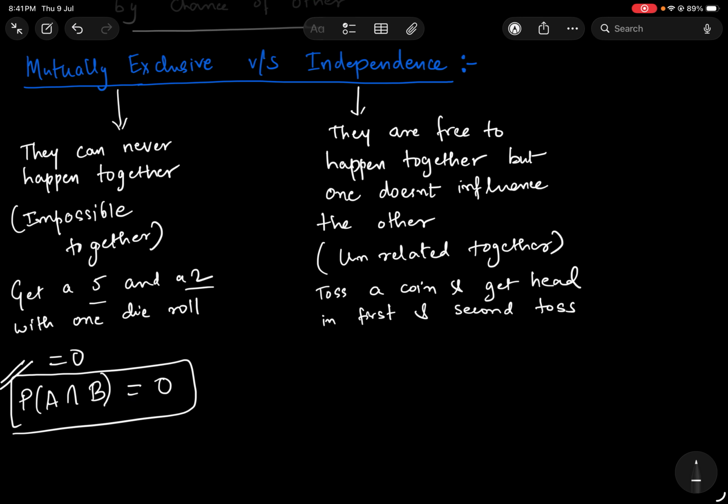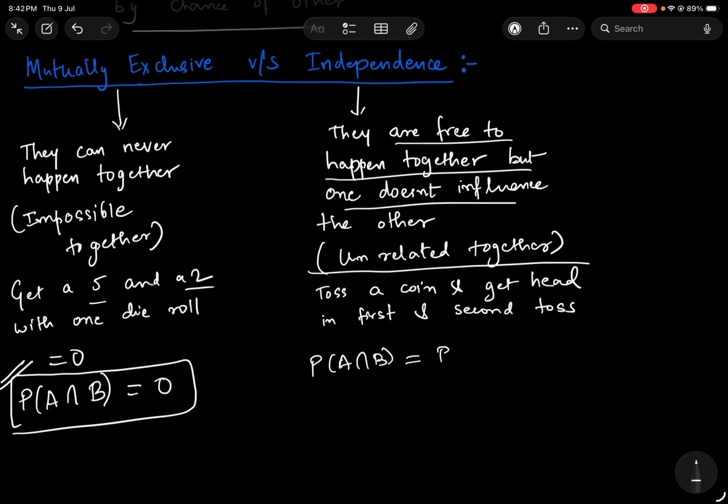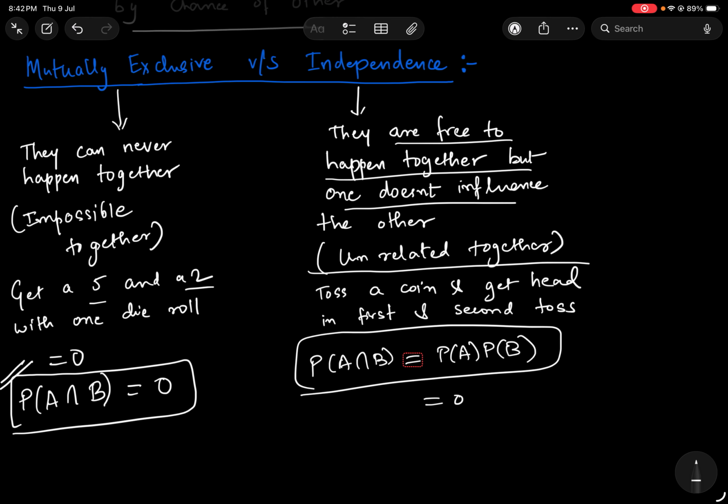Whereas with independence, think of this carefully, they can happen together. There is no guarantee that they won't happen together. But one doesn't influence the other in any way. If one happens, the other will happen with the same probability. You're not getting any new information about the second event. It's not that they're impossible together, because how can it be impossible together? We have ourselves given the definition that probability A intersection B is probability A into probability B, right? I'm not saying that it's 0. So that is for mutually exclusive.